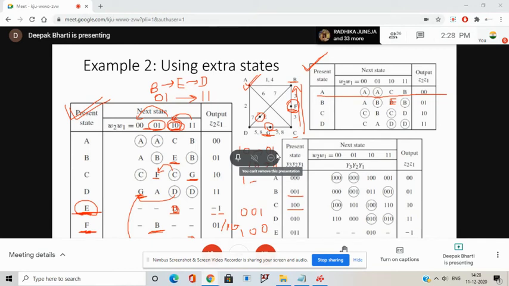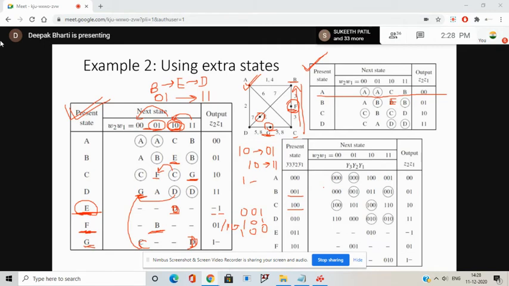It should be 101. All the intermediate states should be coded in such a way that their Hamming distance from both nodes is 1.